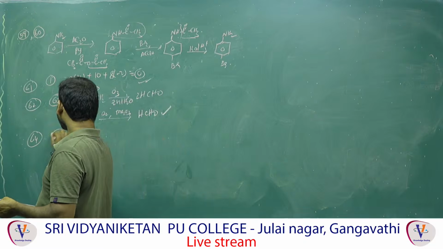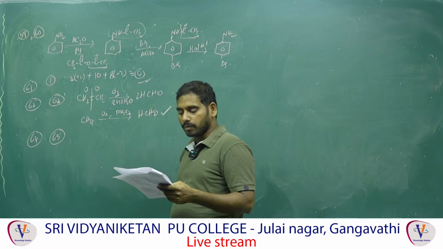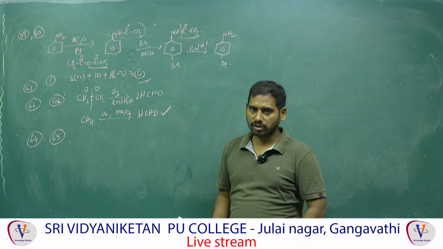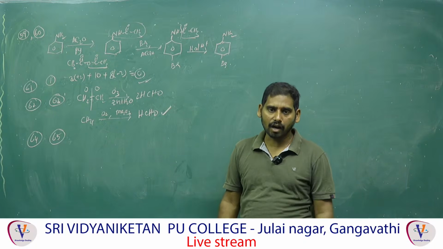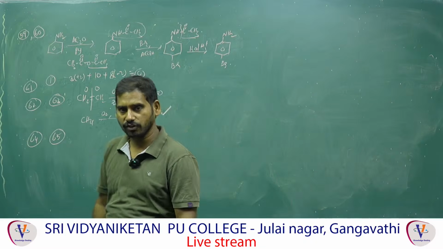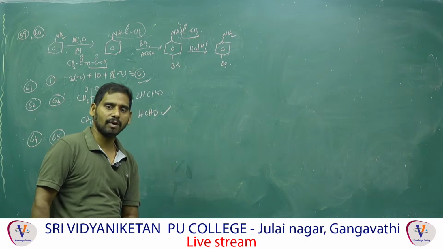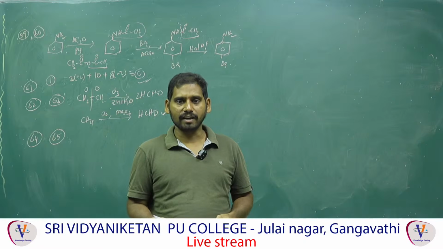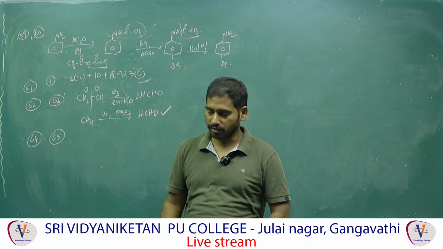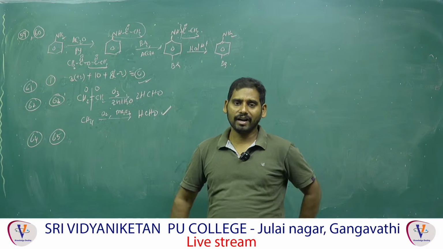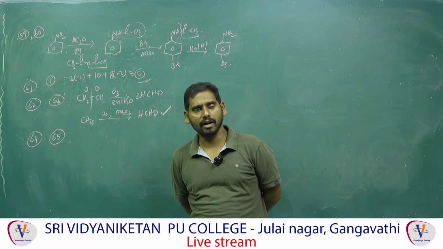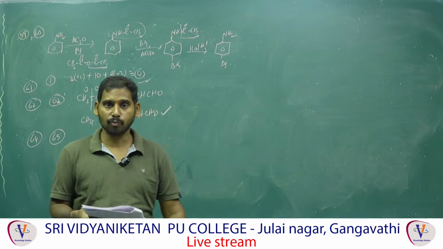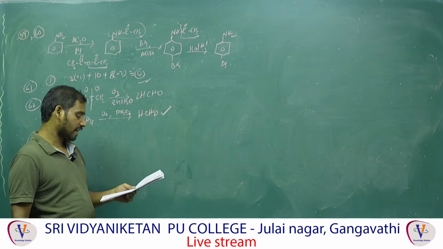65. Which among the following is dehydrated most easily in acidic medium? Dehydration or hydration, in most reactions the intermediate is a carbocation: hydration, dehydration, elimination, addition, substitution, everything. In these four, which carbocation is more stable? Carbocations, carbanions and free radicals are called intermediates. The more stable the intermediate, the more reactive the compound and the easier the dehydration. So first one, second one, third one, fourth one.